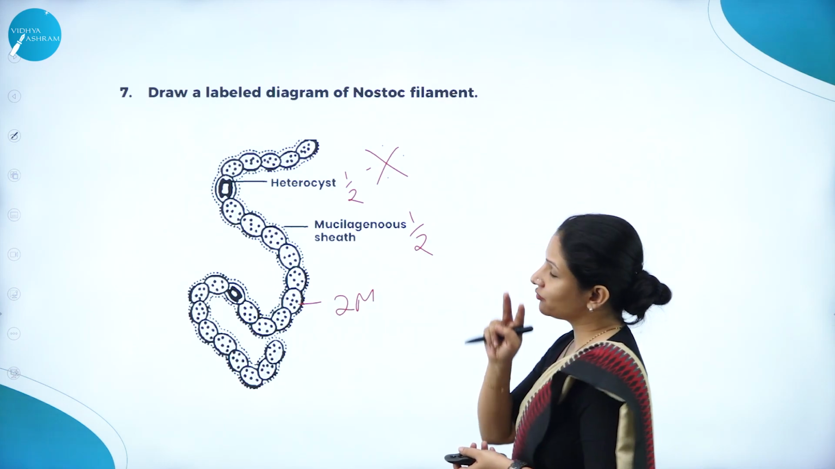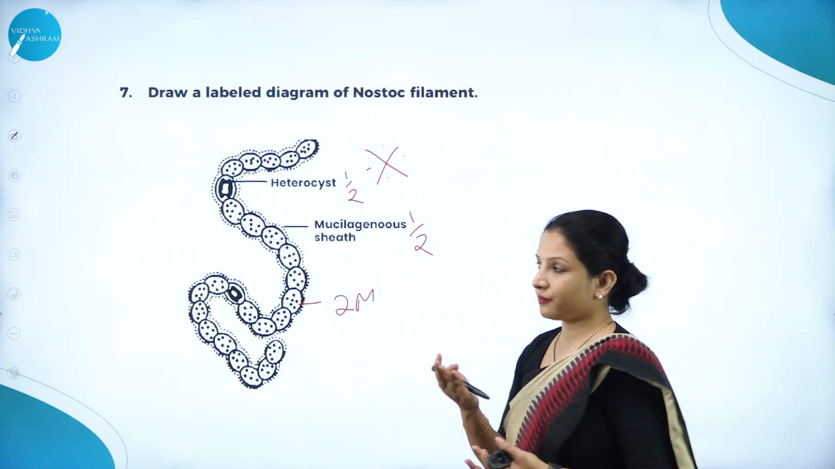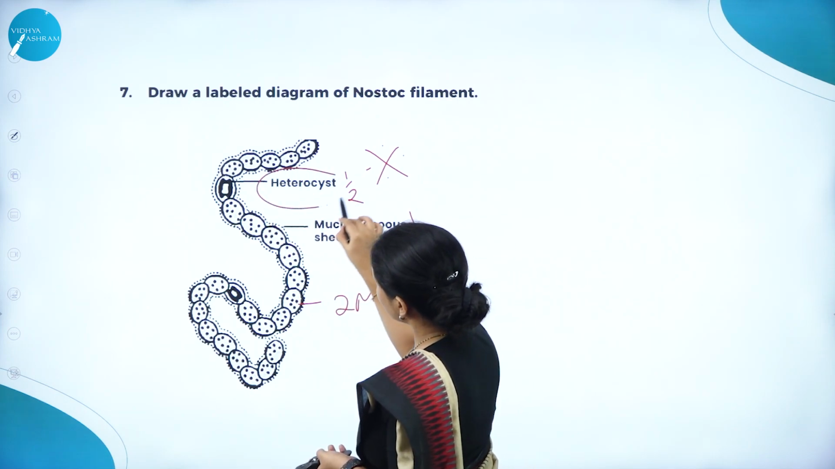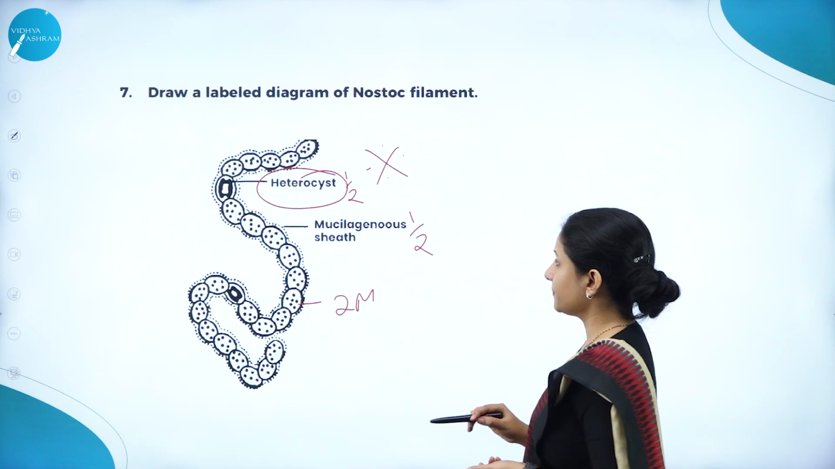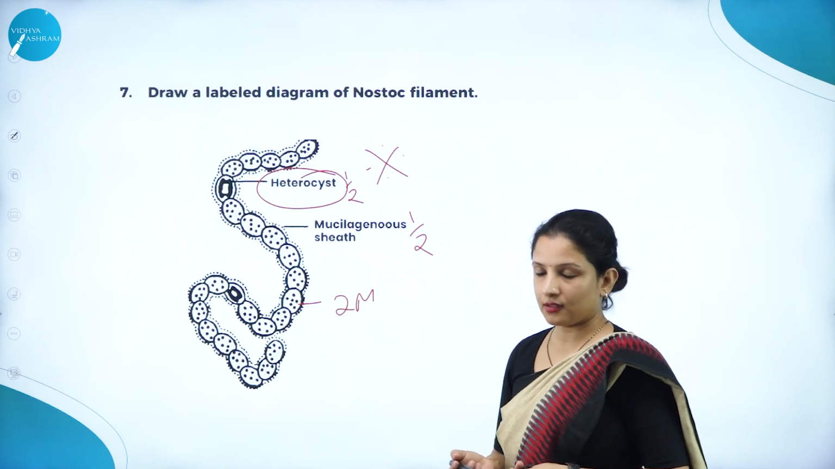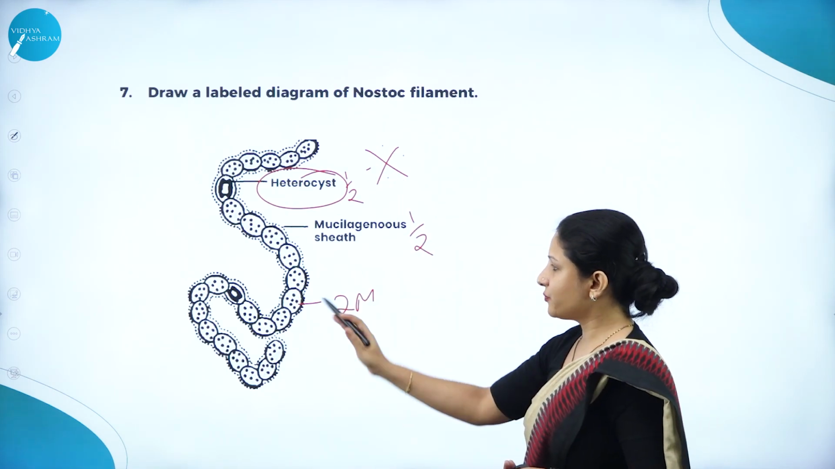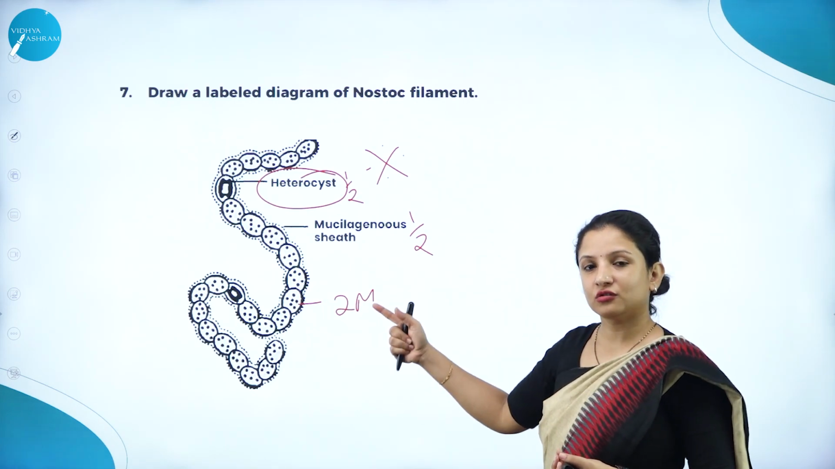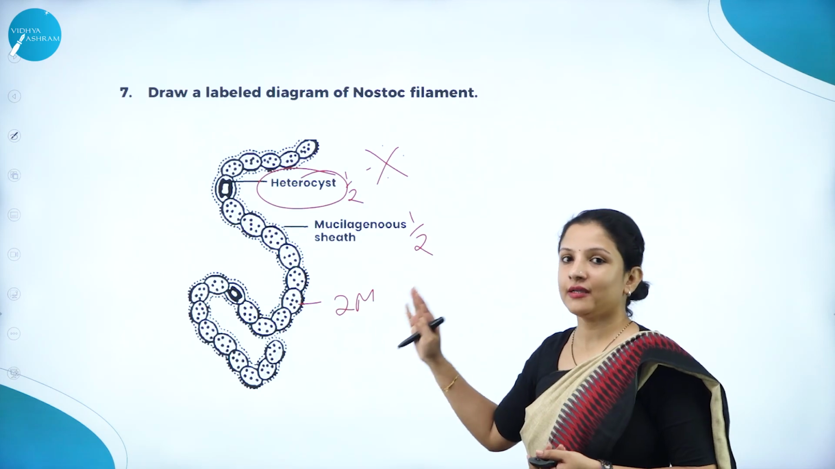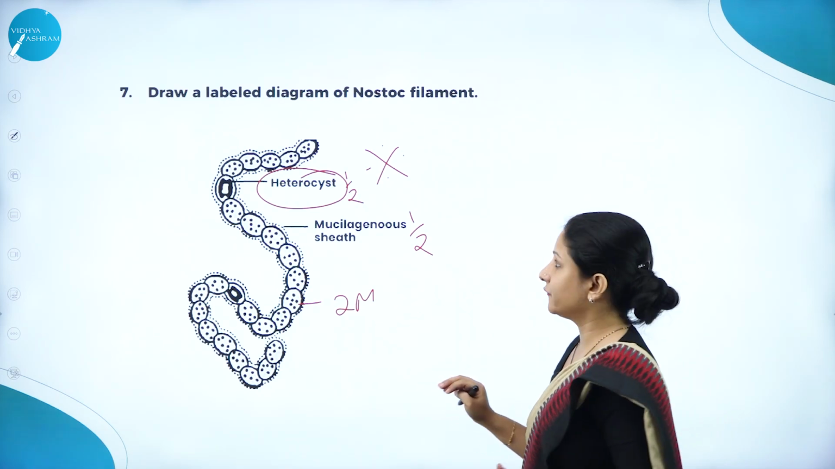Here only two things are there, easy to remember. One is the heterocyst. What is this heterocyst? It helps in fixing atmospheric nitrogen. And the mucilaginous sheath. So these two, and draw it properly, you can get marks easily. Bacteriophage and Nostoc, one of them they will surely ask in the exam. So be prepared for this.